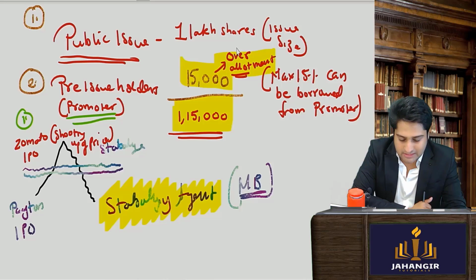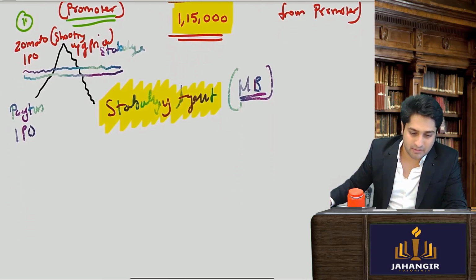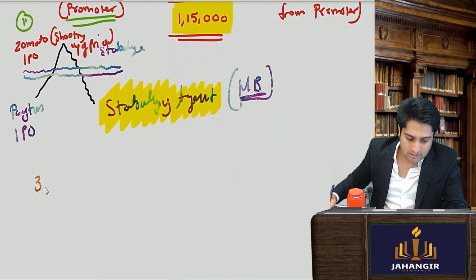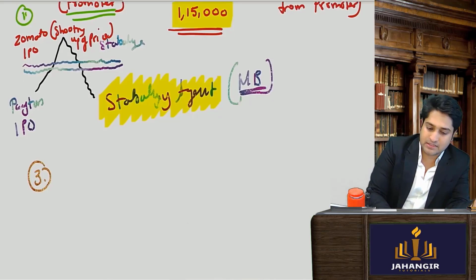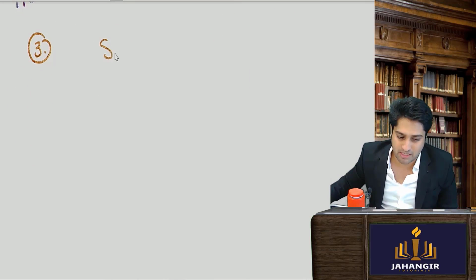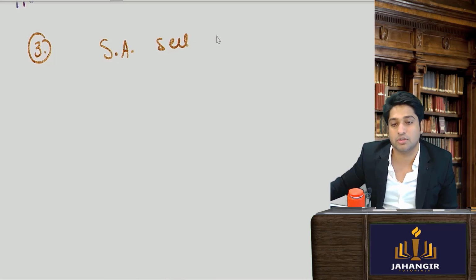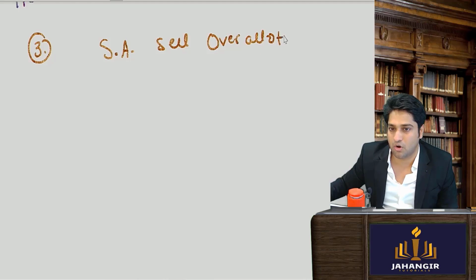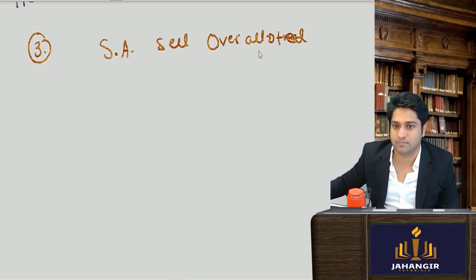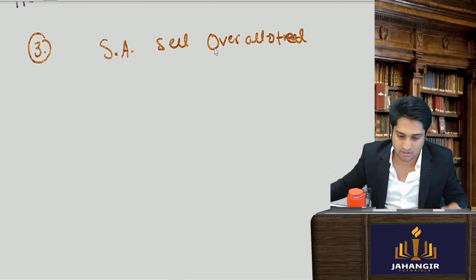Now, next, what is going to happen? The third thing is when the stabilizing agent is going to sell those 15,000 over allotted shares, those excess shares, into the market.